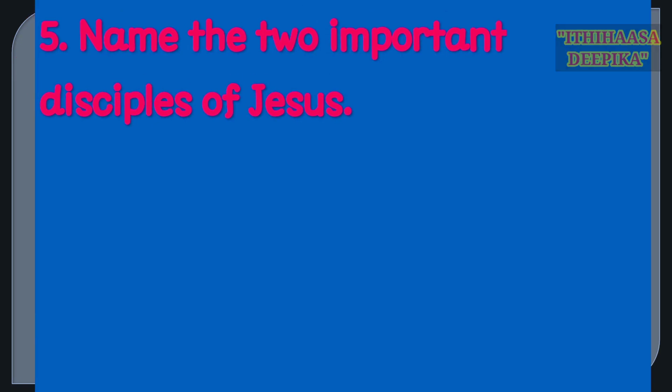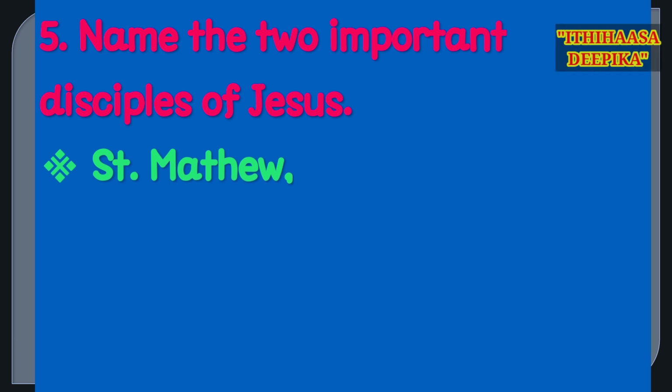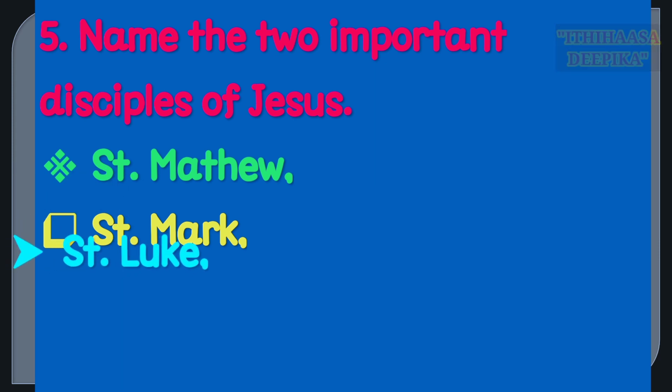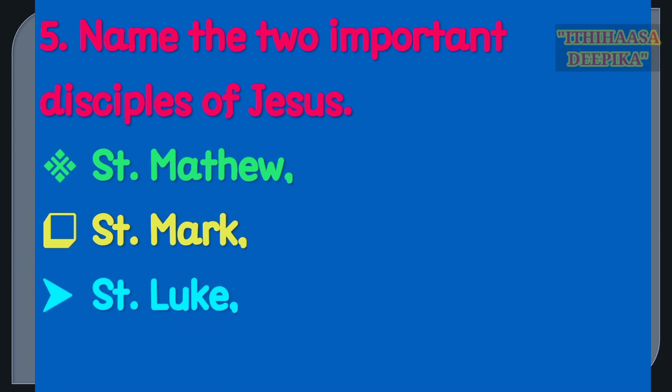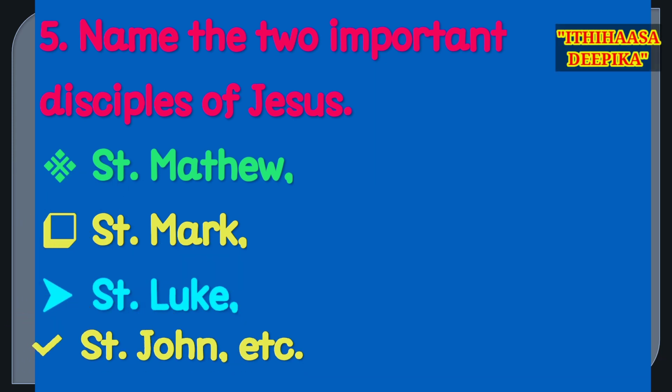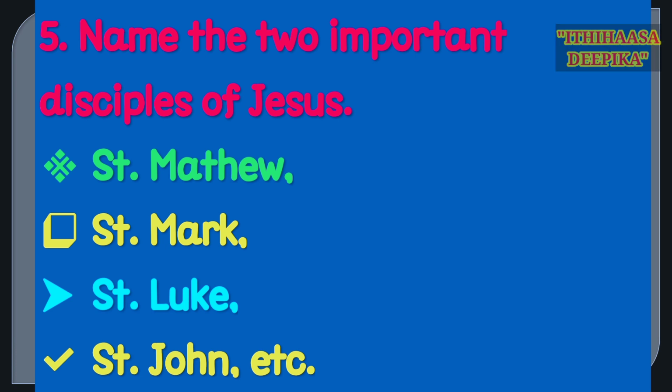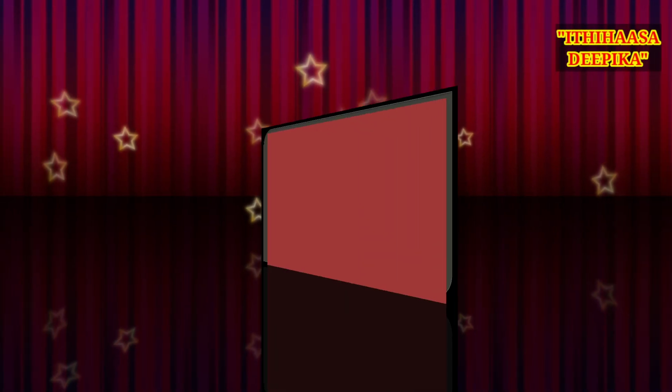Question number 5. Name the 2 important disciples of Jesus. Total 12 apostles are there. The first one, Saint Matthew, Saint Mark, Saint Luke, Saint John, etc. Write any 2 among these.